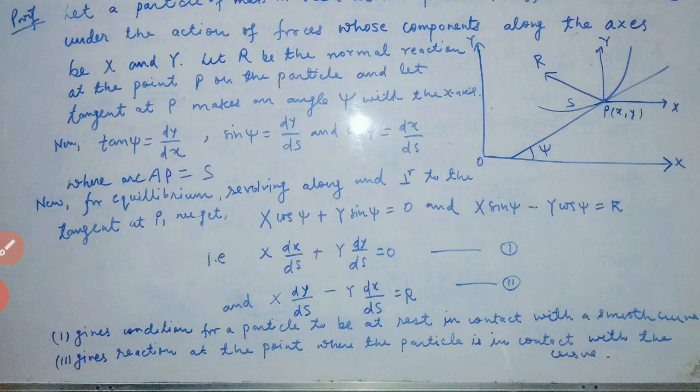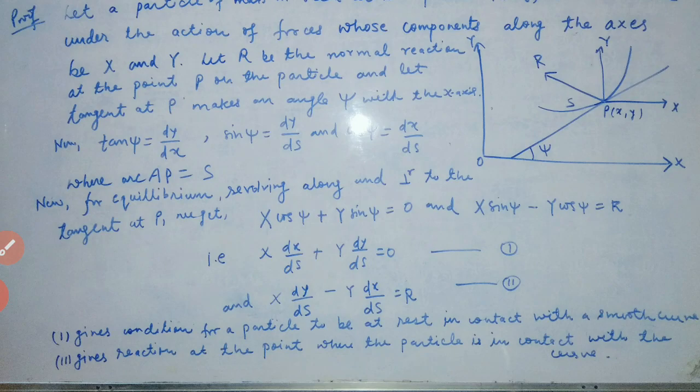Where does this concept come from? This concept comes from two-dimensional geometry. So this is well known to you all, and I have just written this condition. Now we have cos psi is dx by ds, so just put this value here. So that is x into dx by ds plus y into dy by ds equals 0. Naming this as equation number 1.